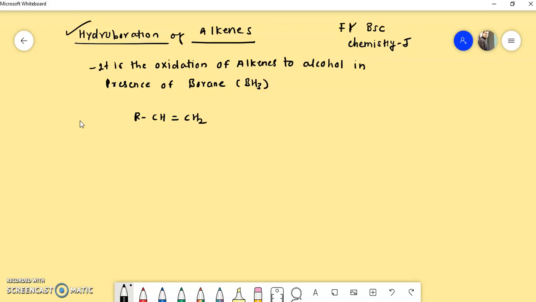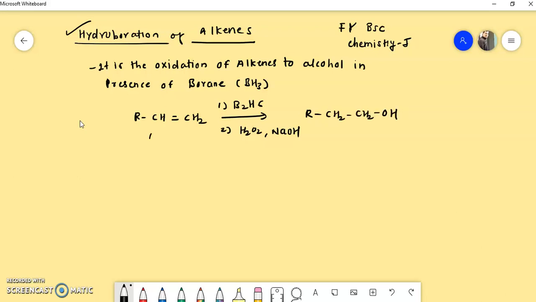In presence of B2H6, that is diborane, and second condition H2O2, NaOH, I will get RCH2CH2OH.